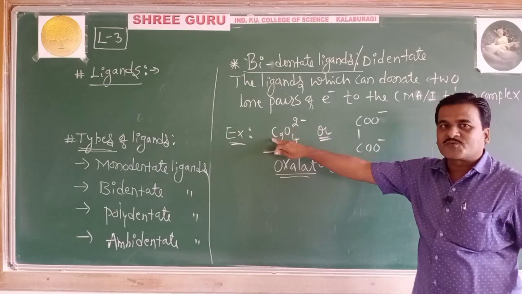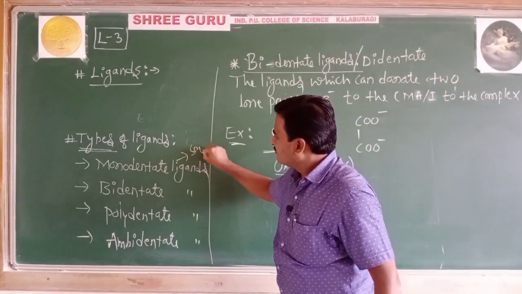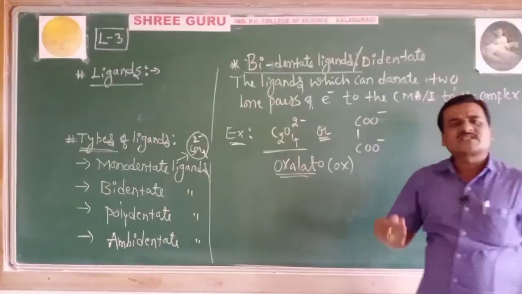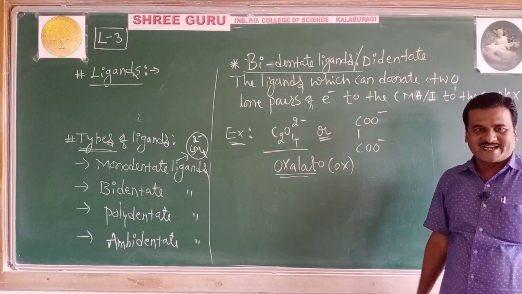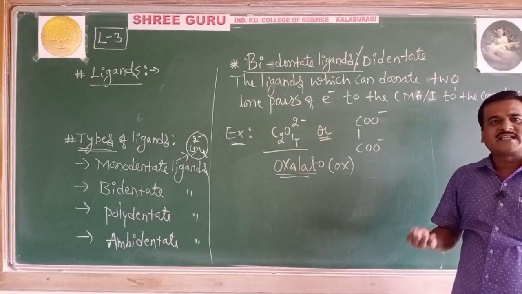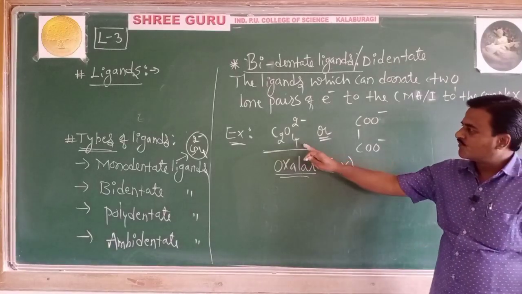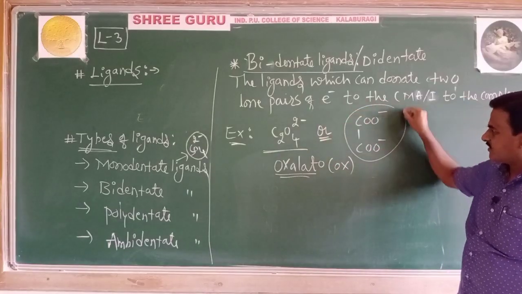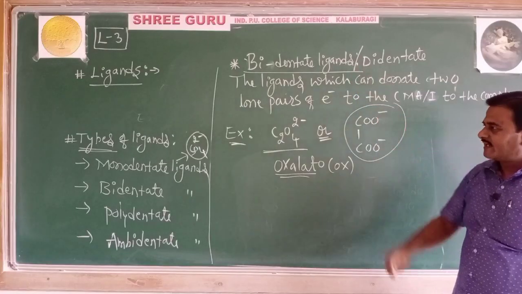Earlier I wrote SO4 2 minus, which is an example of a monodentate ligand called sulfato. Sulfato, carbonato, thiocyanato, acetato are all monodentate ligands, make it clear. Oxalato is an example of a bidentate ligand.